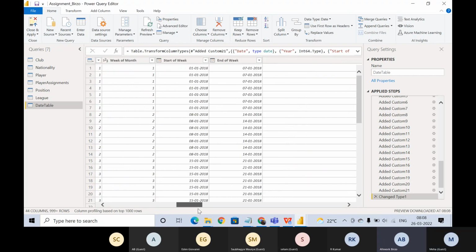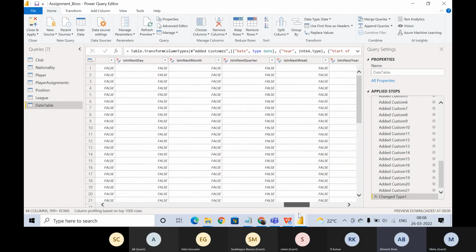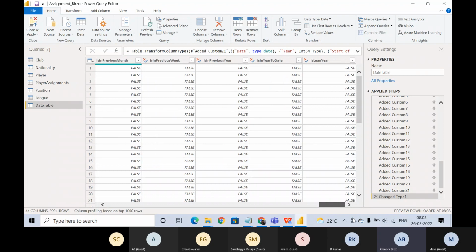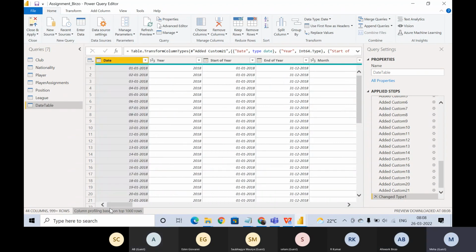Now here is my question. How do we make this date table handle the date of birth? Sorry, what is the question? How do we make this date table handle the birth date? I mean date of birth. Okay, so let's do this. This was the right approach, Barzo. You did it right.